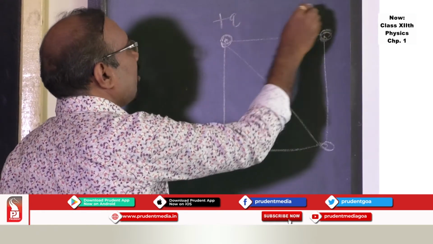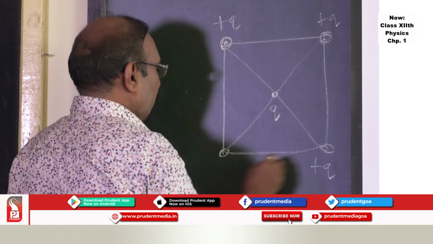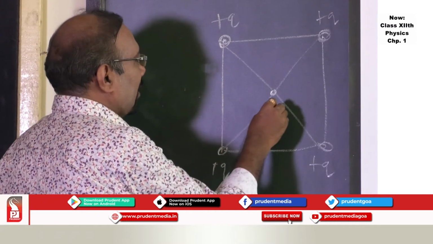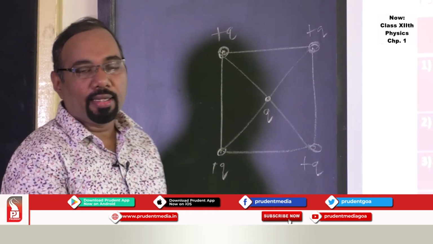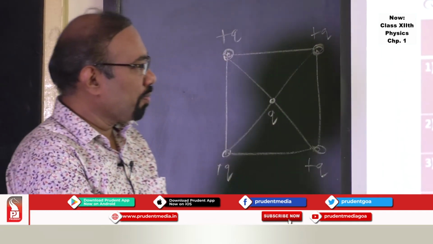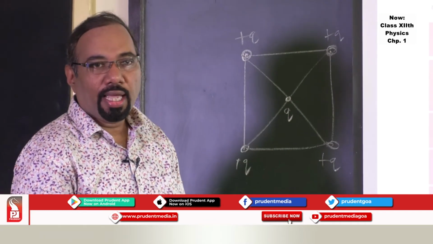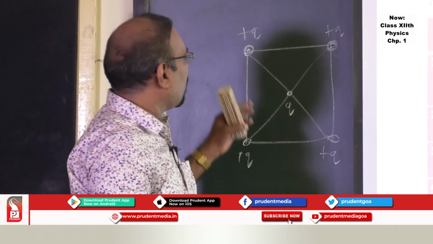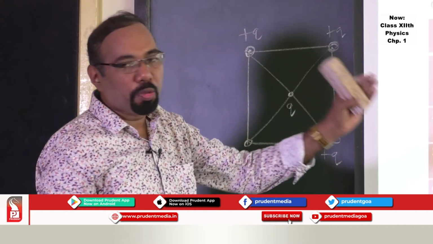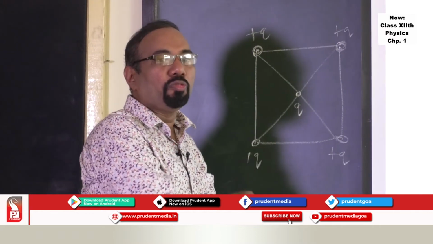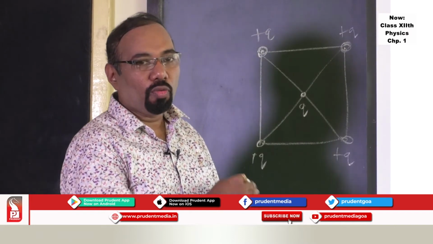If there are charges at the corners of a triangle, or placed at different points, and you want to find the interaction, then you can use this principle of superposition of forces to find the force acting on one charge due to another charge.